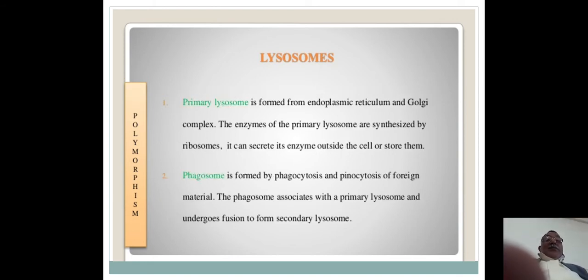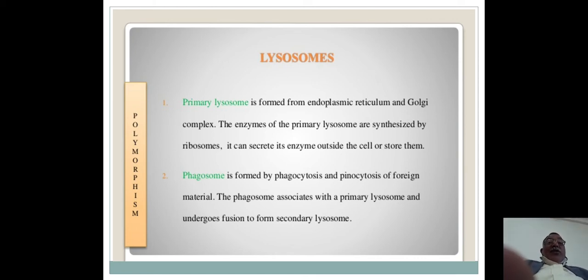The primary lysosomes are formed from the endoplasmic reticulum and Golgi complex. The enzymes of the primary lysosomes are synthesized by the ribosomes. It can secrete its enzymes outside the cell or store them.